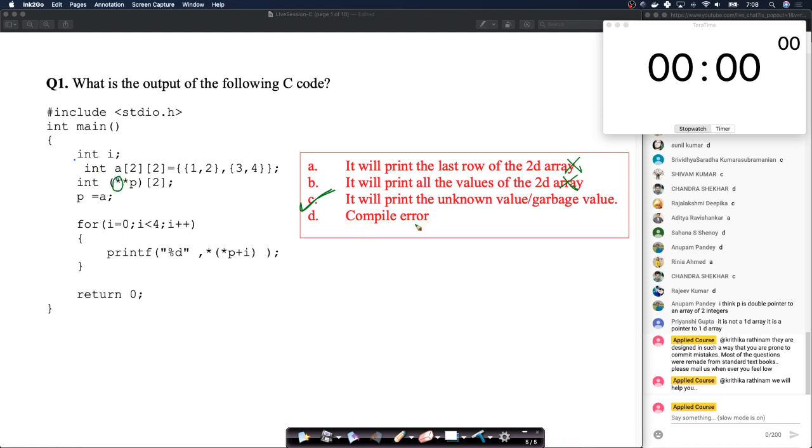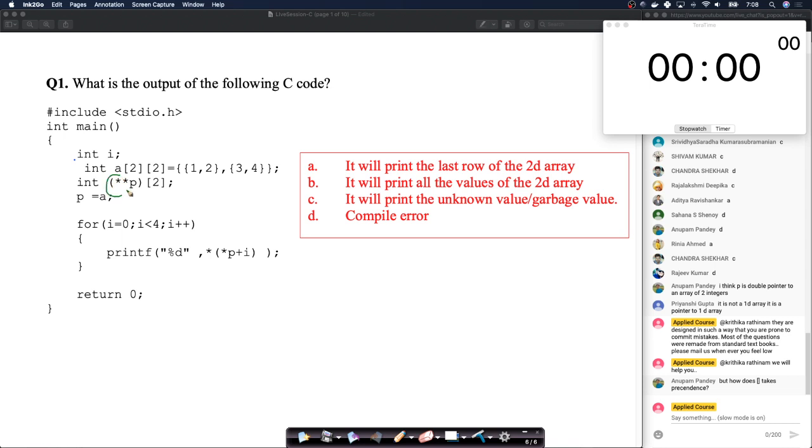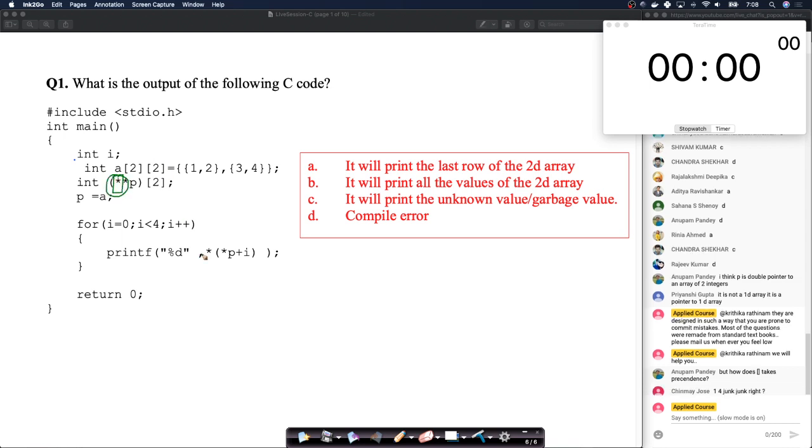It's not a compile time error. It will not give a compile time error because the code itself from a pure syntactic viewpoint is correct. So the correct answer here is C, and the mistake that many people commit, we intentionally gave this tricky question, is because of this additional star. This additional star is what messes up everything.